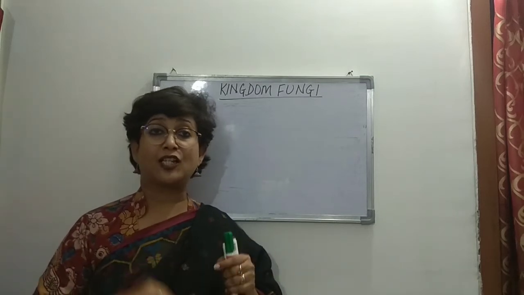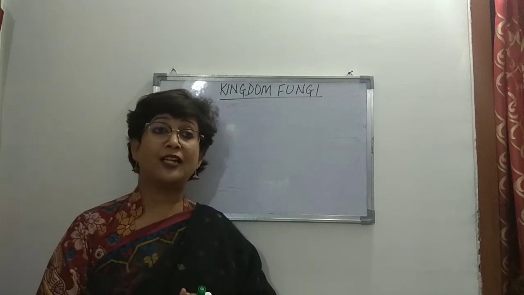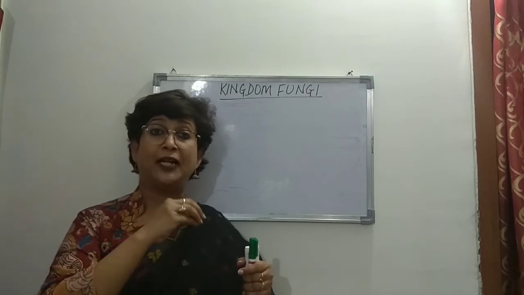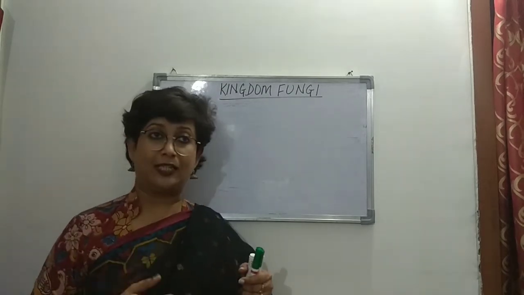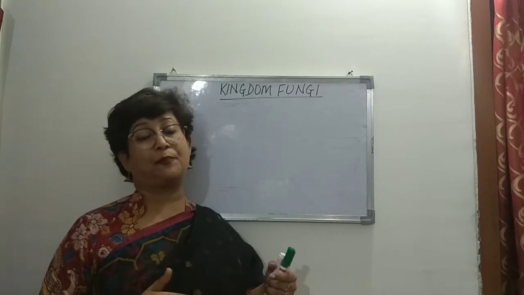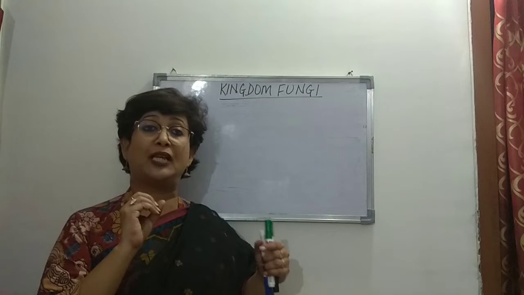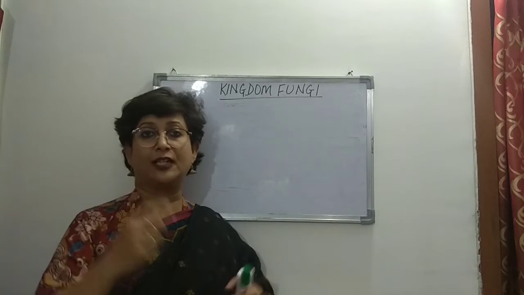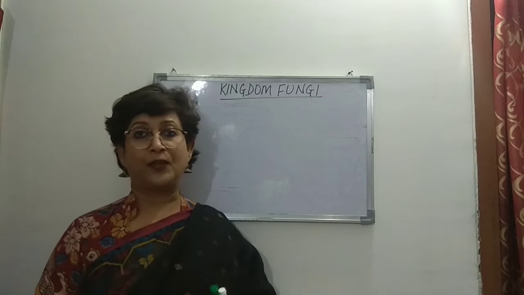Then we discussed that they are spore forming organisms, and the spore gives rise to a hypha. Further, when many hyphae are formed together, the network of that hyphae is called mycelium, right? Then we discussed that the mycelium can be septate or aseptate. If it is aseptate, there are many nuclei present in the cytoplasm. So we say that it is coenocytic, and if it is septate, then of course a single nucleus in each division is present, right? Septate means it has cross-walls.